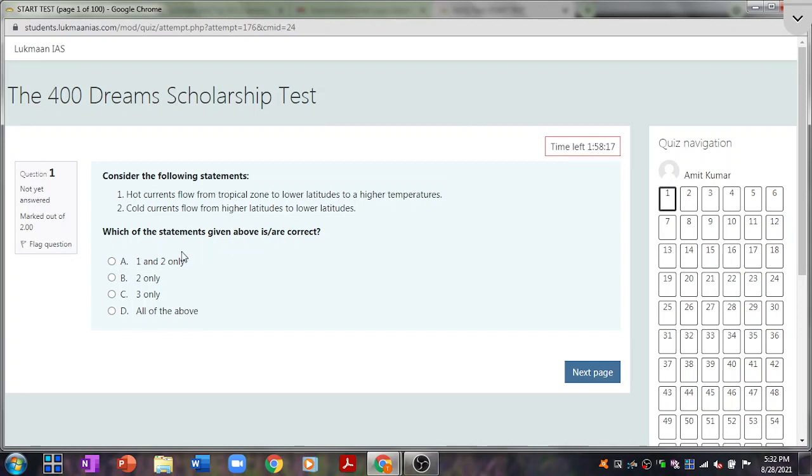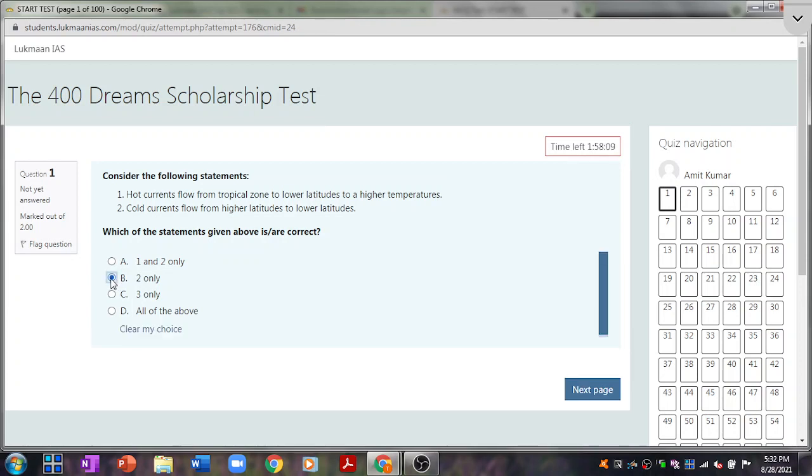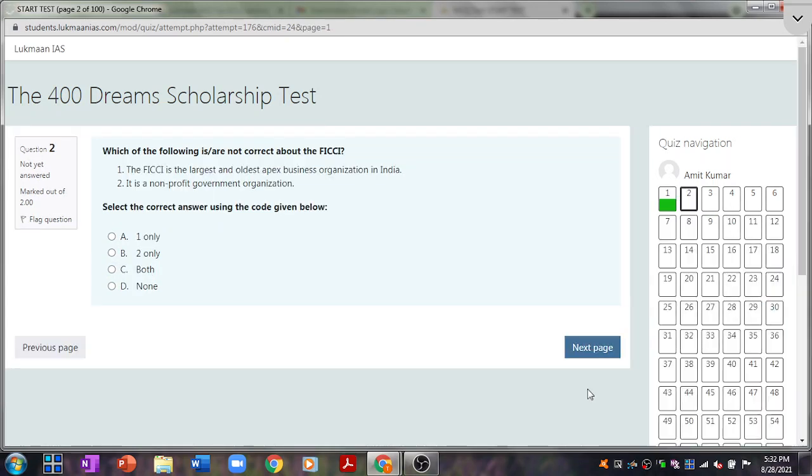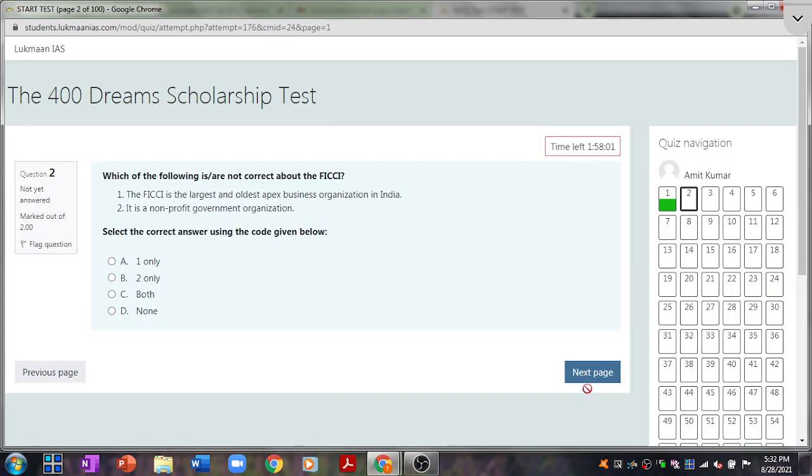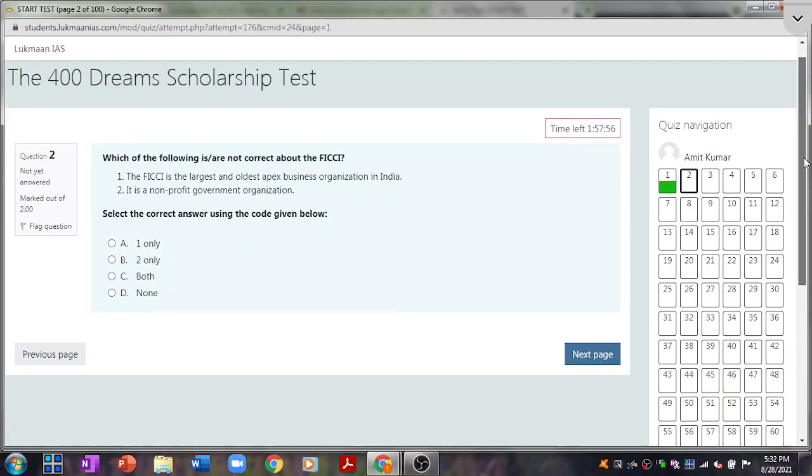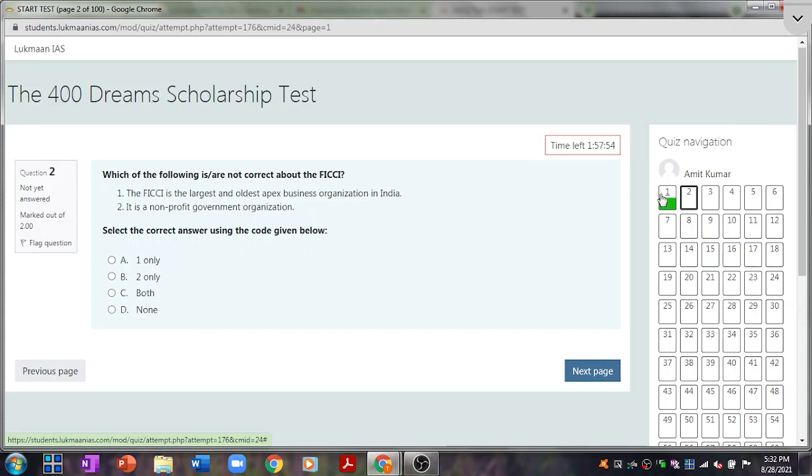Now let us see how you can attend the questions. For this purpose you can read the question. If you think you know the answer to this question, you can click on your response, then you can click on next page. It is going to bring the next question for you. Now you can see on the right panel of this screen that question 1 has been marked green. It shows that you have already attempted this particular question.